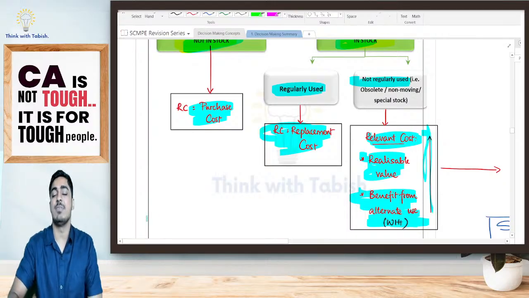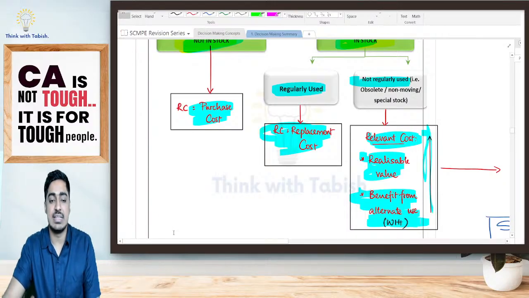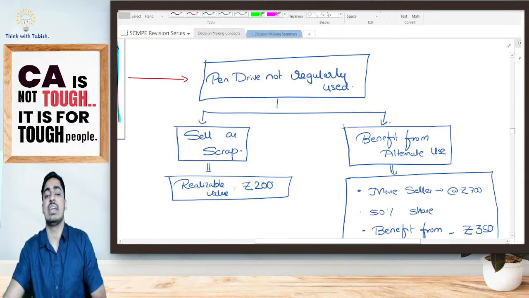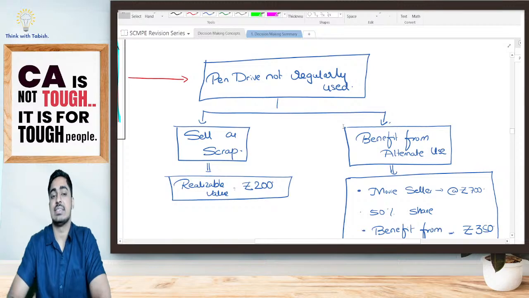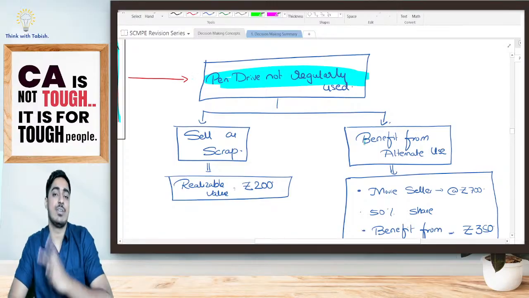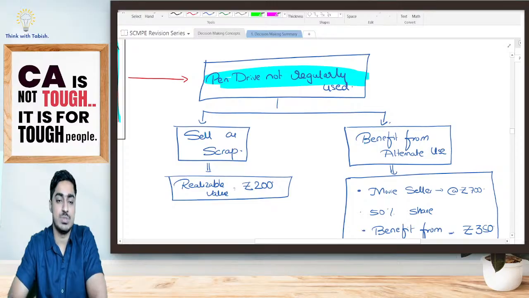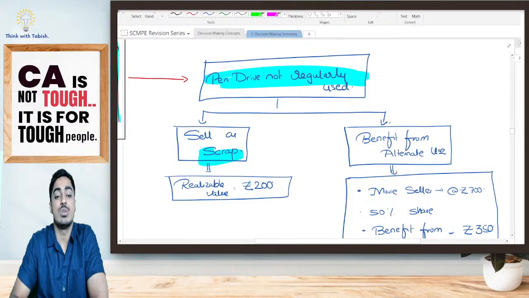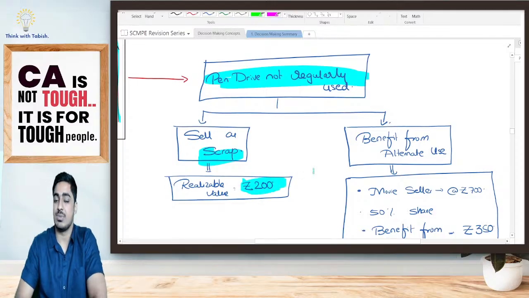Now, what is this benefit from alternate use, whichever is higher? Let's try to understand it, students. I've told you there is no point in byhearting. Let us understand everything logically. I'm having a pen drive which I purchased for CA Inter, which was not regularly used. I'm asking my employee, what were you planning to do? He's telling, sir, we had two options. Either I can sell it as scrap. If you sell it as scrap, how much can you get? 200 rupees realizable value. Fine.